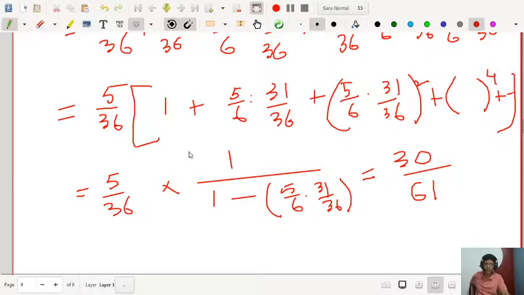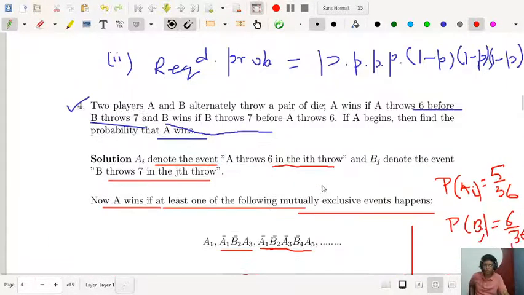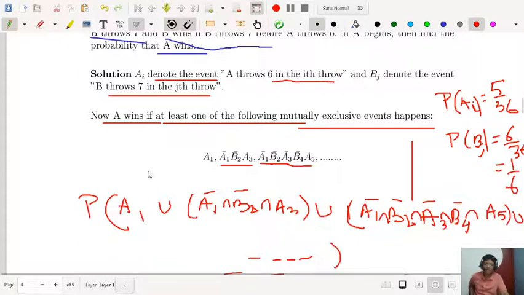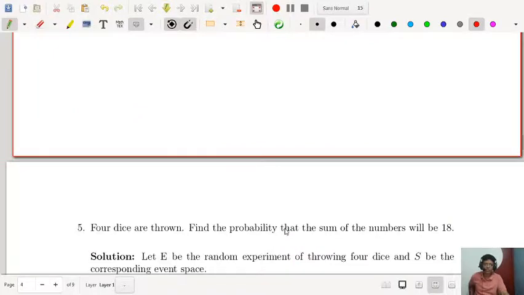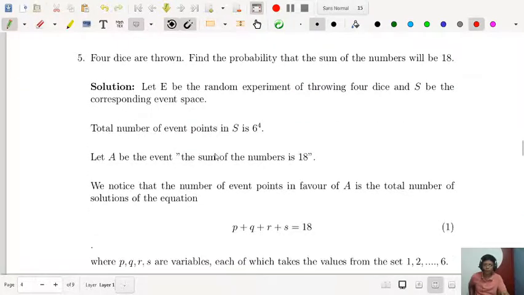So this is an important example that shows two players playing, and there are so many problems like this, where you have a sequence, an infinite GP series, and you can calculate that. Next problem, this is also a very complicated problem.